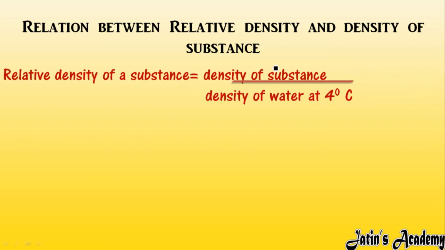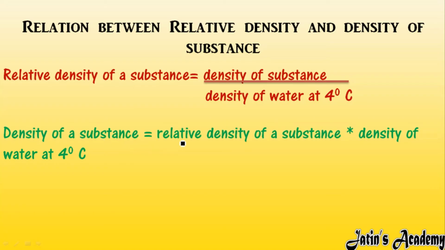As we know, the formula for relative density is equal to density of substance over density of water at 4 degrees Celsius. We want the relation between relative density and the density of substance. It is very simple. Just take the density of water at 4 degrees Celsius, which is in divide form, to the other side. It will go in multiply form. So what do we get? Density of substance is equal to relative density of substance multiplied by density of water at 4 degrees Celsius. This is a relation between density of substance and relative density of substance, or density of substance with the density of water. Like this also you can learn. Fine.